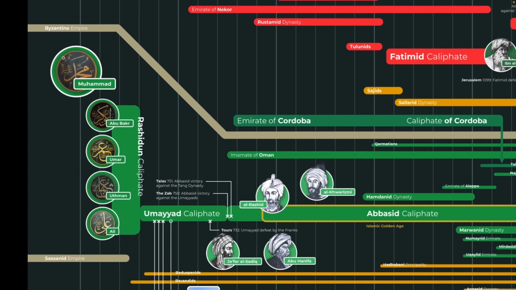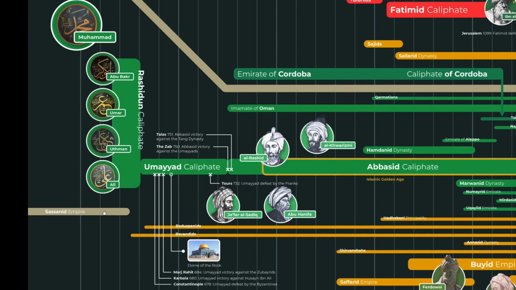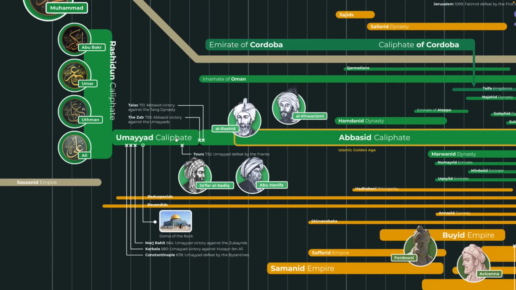So yeah, the chart begins with Prophet Muhammad, and then the four caliphs of the Rashidun Caliphate come in. At this point, the Sassanid Empire is destroyed and absorbed into the Rashidun Caliphate. The Rashidun Caliphate then becomes the Umayyad Caliphate, and then it turns into the Abbasid Caliphate.